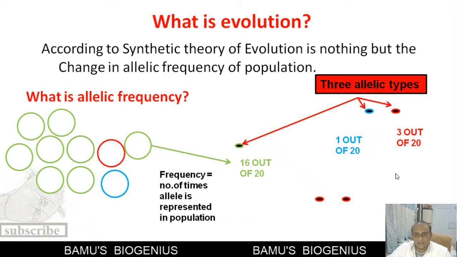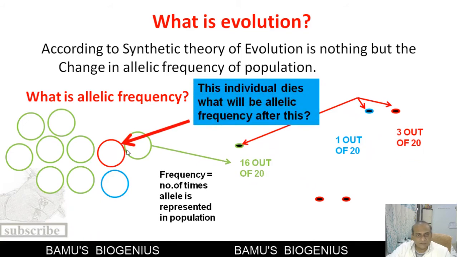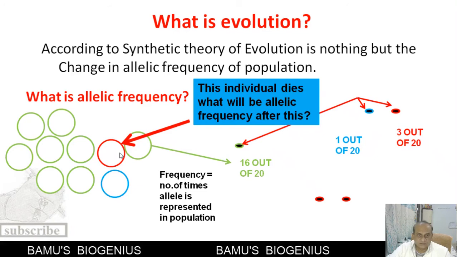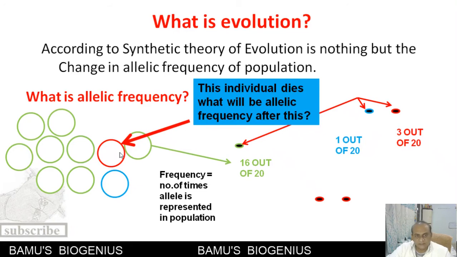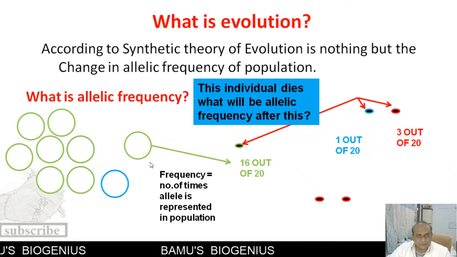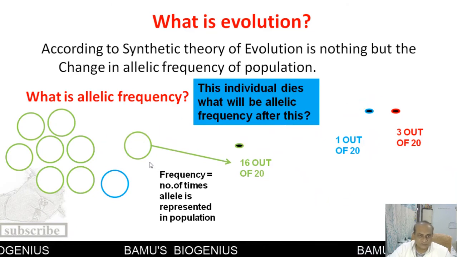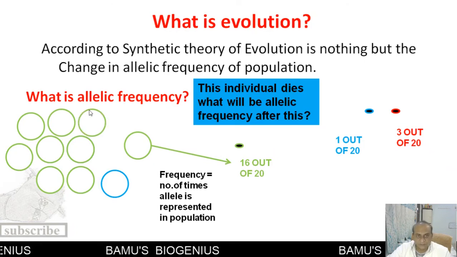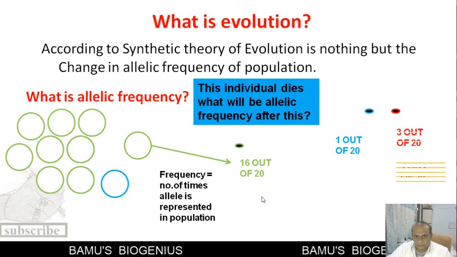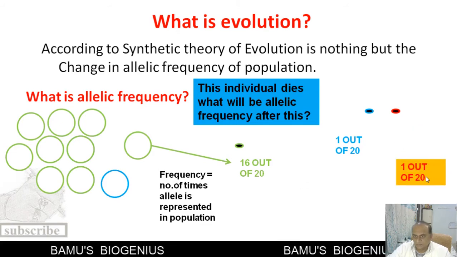Now imagine that this particular individual dies due to some disease or something like that. What will happen? The allelic frequency of this population will change. A dominant individual will be added, and what will be the allelic frequency of the red gene?